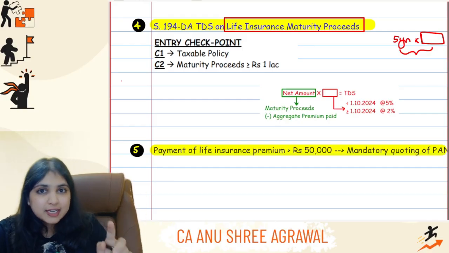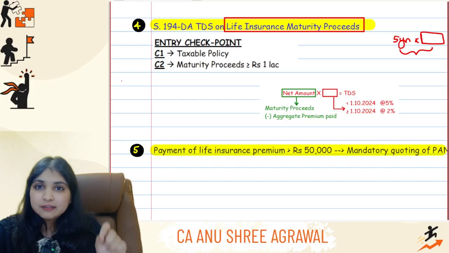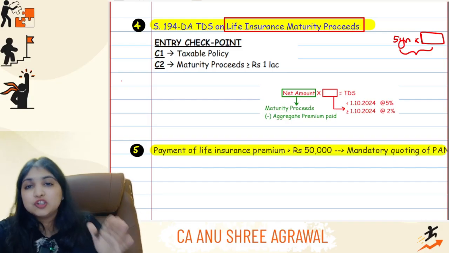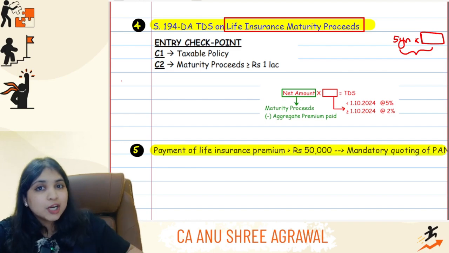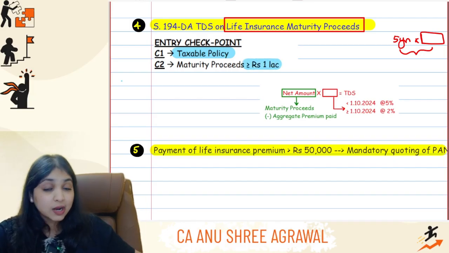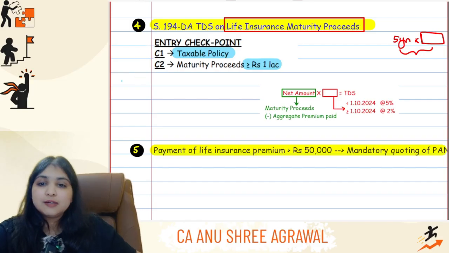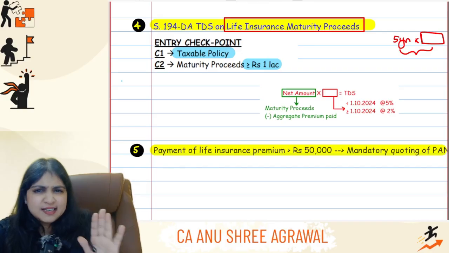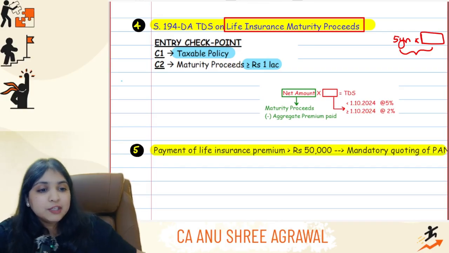So under 194DA, we're talking about TDS on life insurance maturity proceeds, but this section will apply only if 2 checkpoints you fulfill. Checkpoint number 1, it should be a taxable policy, which means it should be 1 out of those 4 policies, and checkpoint number 2 is that the maturity proceeds have to be at least 1 lakh. Only if both these conditions are fulfilled, welcome to 194DA. Once you enter into 194DA, TDS rate is generally 5%, but with effect from 1st October 24, the TDS rate is 2%.